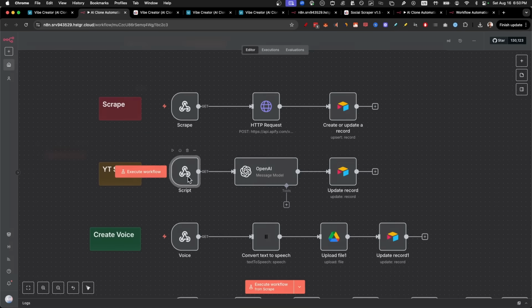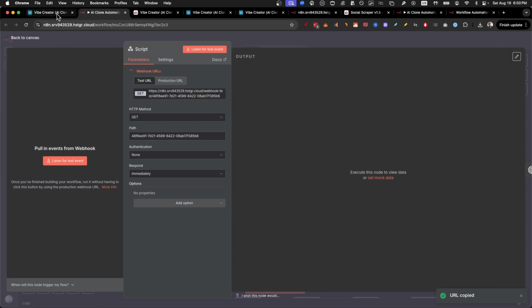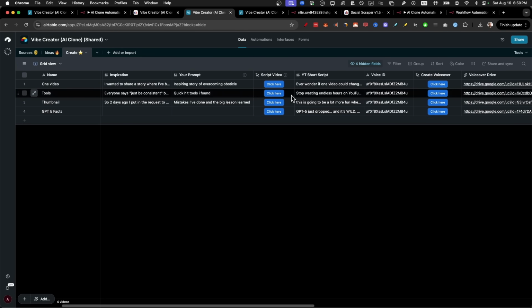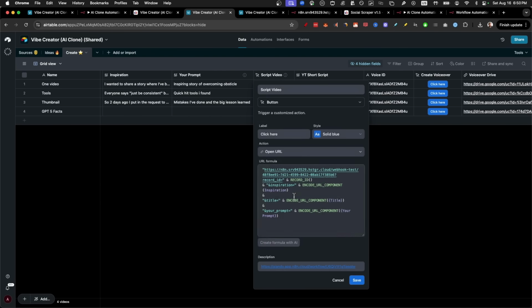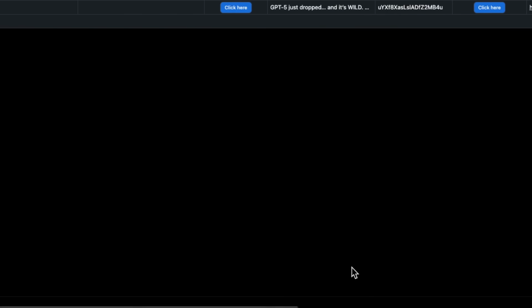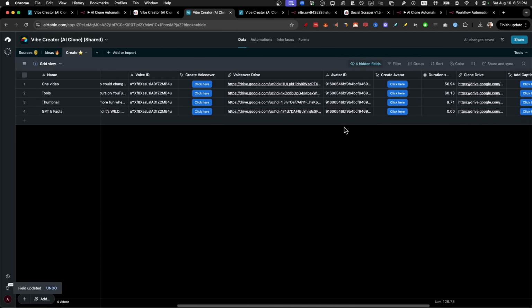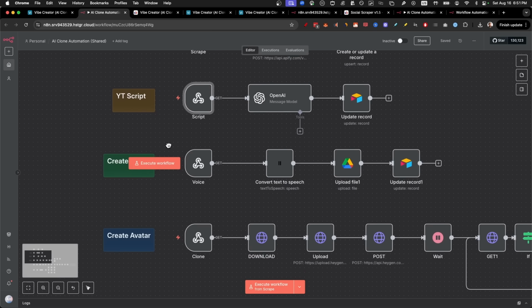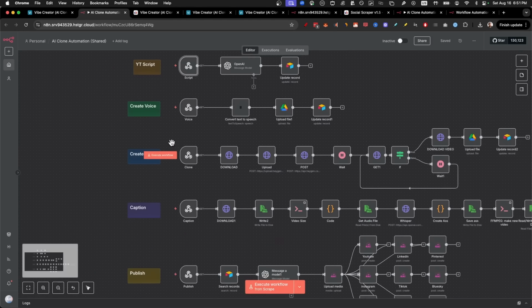This is the YouTube script one. We'll just click on the test URL again and find the YouTube script button right here. Click on it, edit field, and paste our webhook here. Just like that, click on save, and just make sure that you go through each and every single button one at a time, just like we did right now. Super easy to do, right?